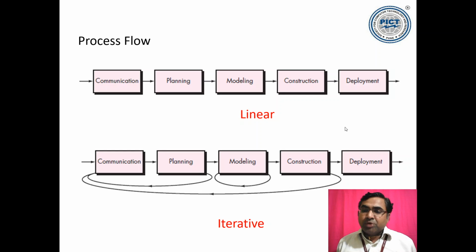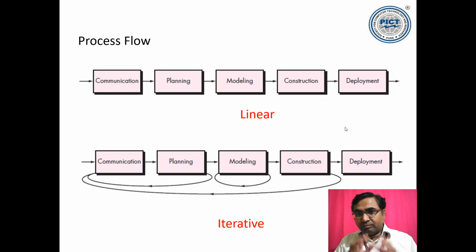First is the linear process flow, which says that all these activities will be performed one after the other in linear fashion. First communication is done and complete. Then we go for planning. After planning is complete, we go for modeling. When modeling is complete, construction, deployment, then maintenance activities will be performed. That's a linear flow. We are not coming back to the previous activity.